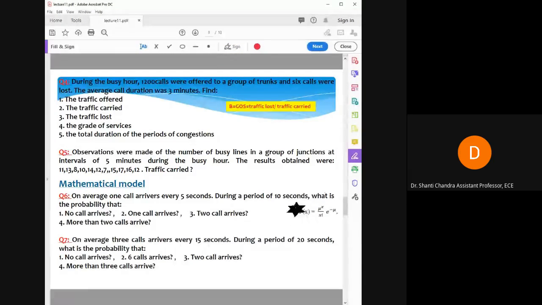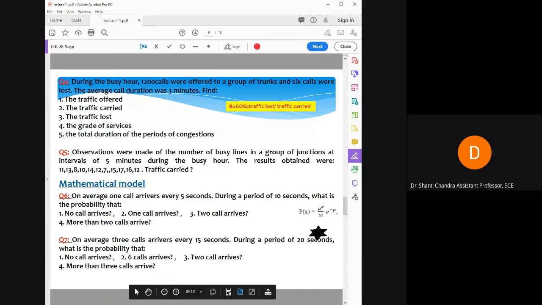So this is your formula which you have to use. So in this formula you can see that P(x) is equals to mu raised to power x divided by x factorial, e raised to power minus mu, right? So here x is the number of call, right? So here if no call arrives, so you put x is equal to 0 everywhere, right? And mu is the average calls, right?